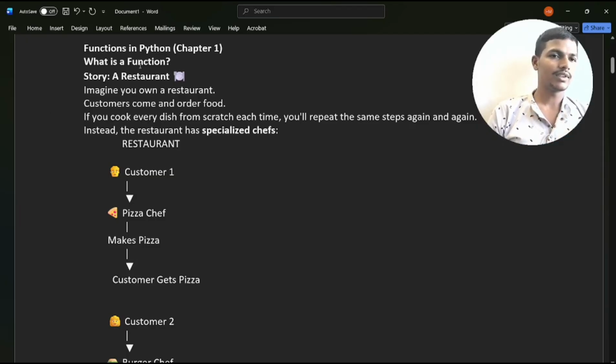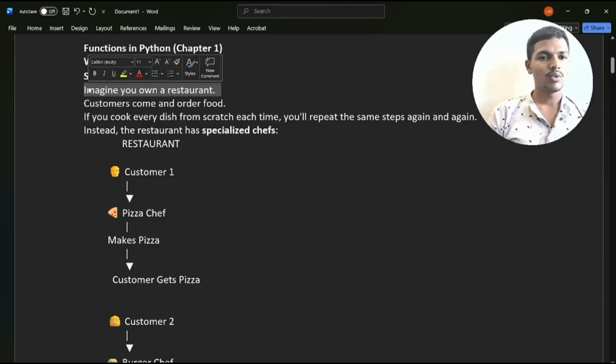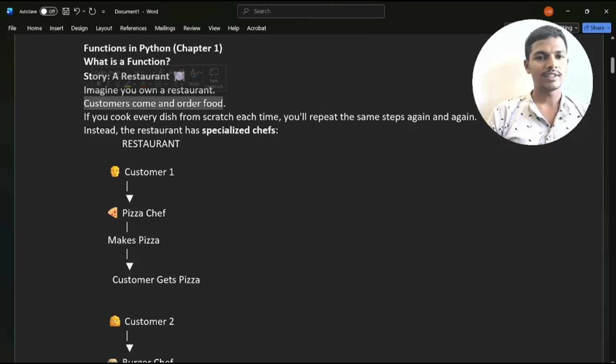Listen carefully. Right now, a function. Right now we will take one example and explain in detail what a function is. A restaurant. Imagine you own a restaurant and customers come and place orders, and if you cook every dish from scratch every time, you will repeat the same steps again and again.